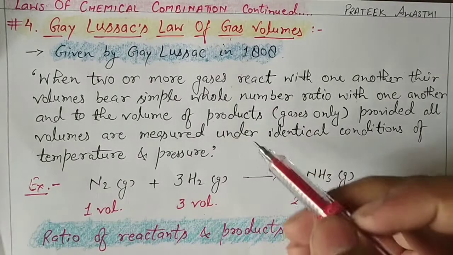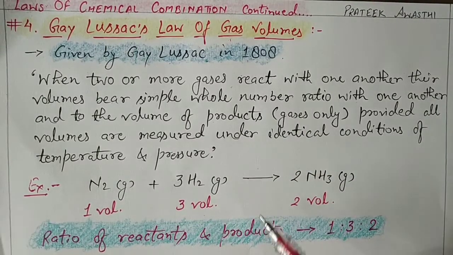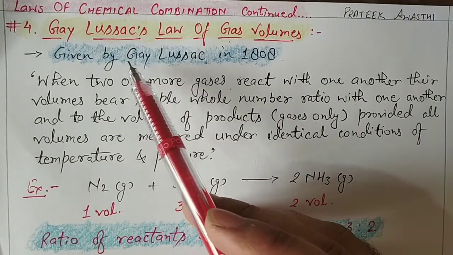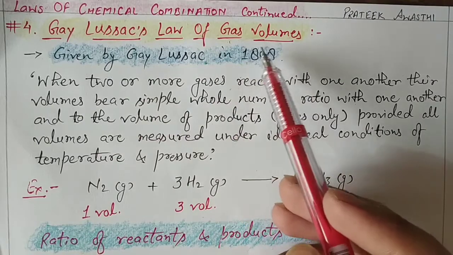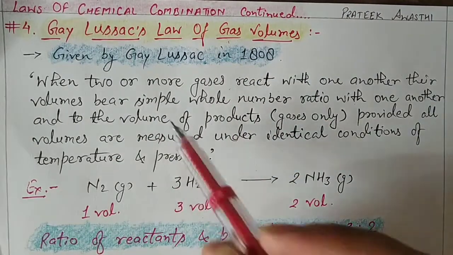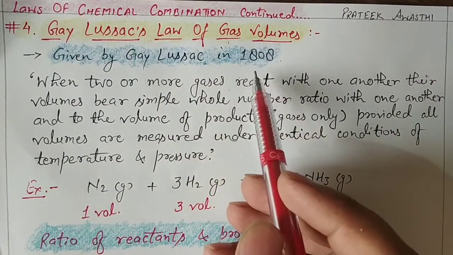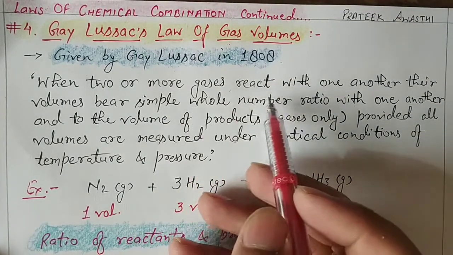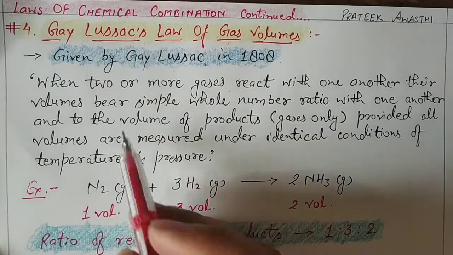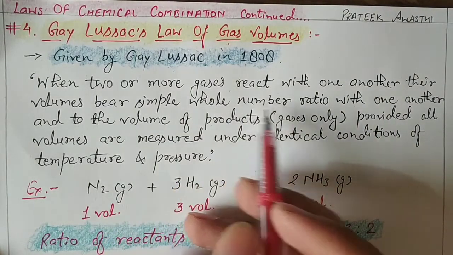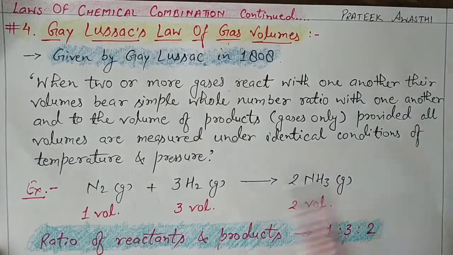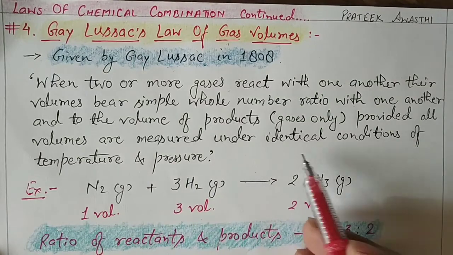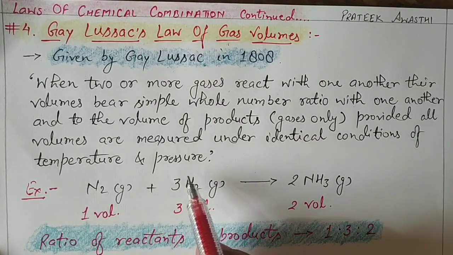Hello students, in today's video we are going to continue with the laws of chemical combination. The next law of chemical combination is Gay-Lussac's law of gas volumes. Gay-Lussac gave this law in 1808, which states that when two or more gases react with one another, their volumes bear a simple whole number ratio with one another and to the volume of products, provided all volumes are measured under identical conditions of temperature and pressure.